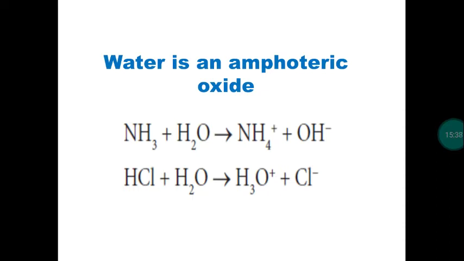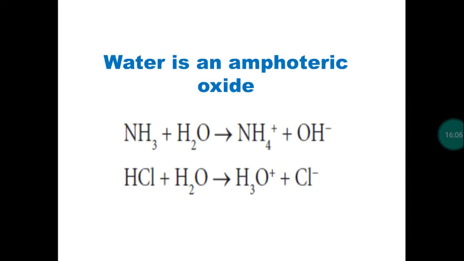In 12th standard you will study different concepts. According to the Bronsted-Lowry concept, if any substance gives H plus ion, H plus means proton, it is called an acid. If any substance gains H plus or proton, it is called what? Base. So we are going to apply this concept here.